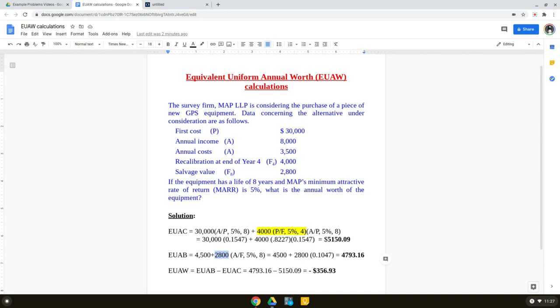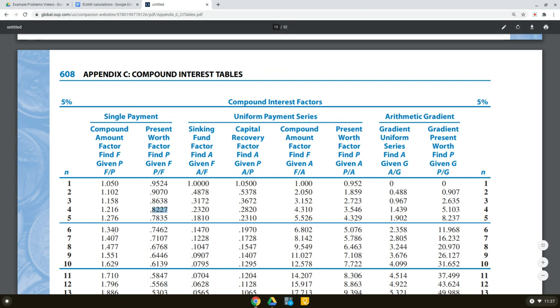We want to distribute that future value across the 8 years. So let's find the value of this factor from the compound interest table: A given F at row number 8, 5% interest rate. This is column number 3, and here is the value 0.1047.